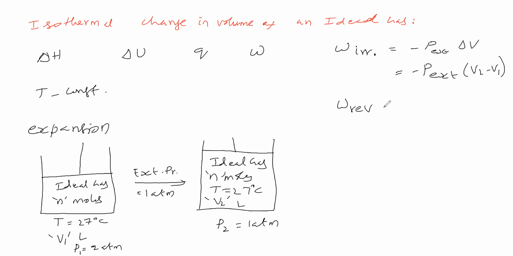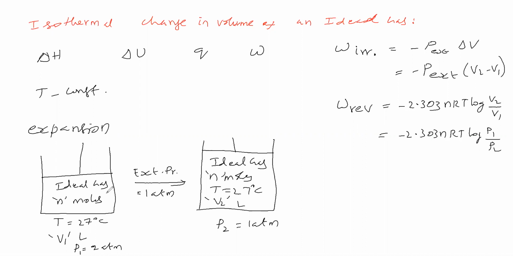Suppose we are taking a reversible process. What is the formula? Work done for the reversible process is minus 2.303 nRT log V2 by V1. This we can write in another form also, 2.303 nRT log P1 by P2. How? Because volume is inversely proportional to pressure.